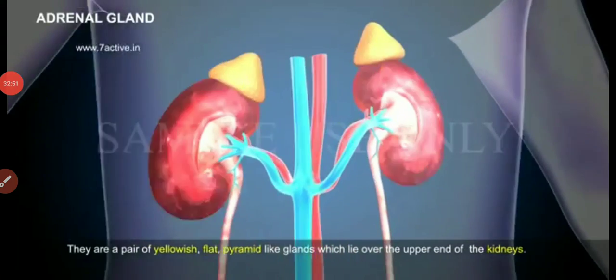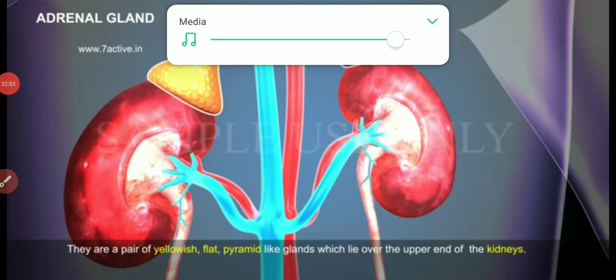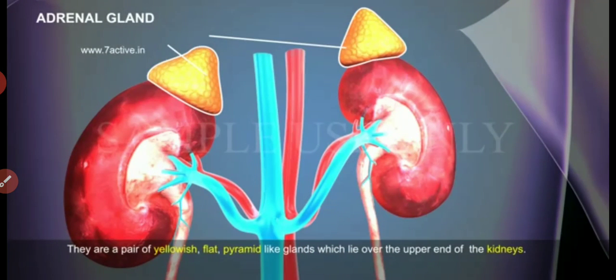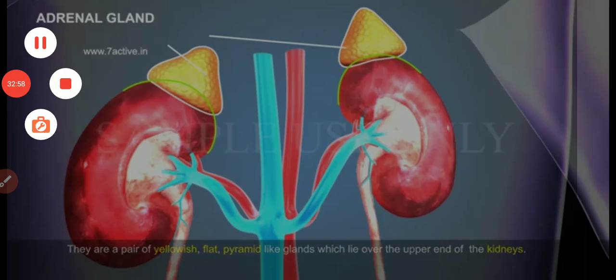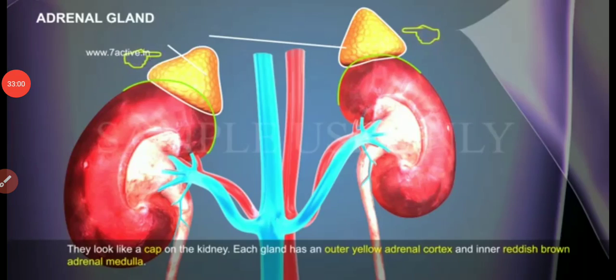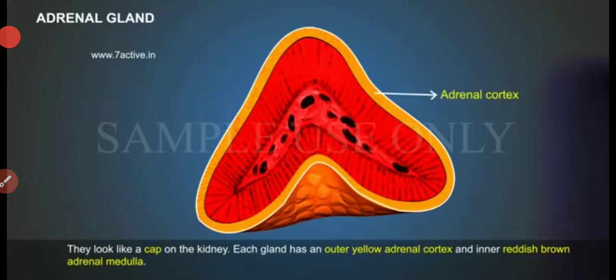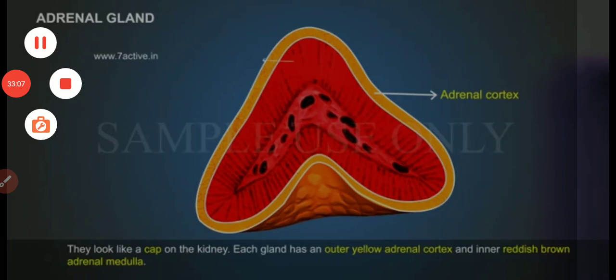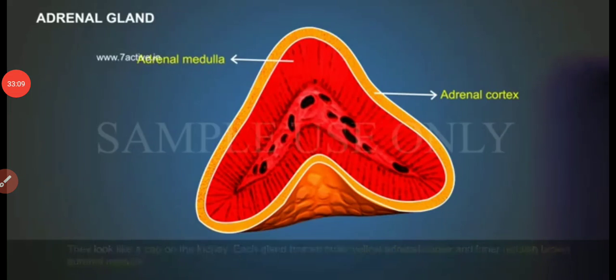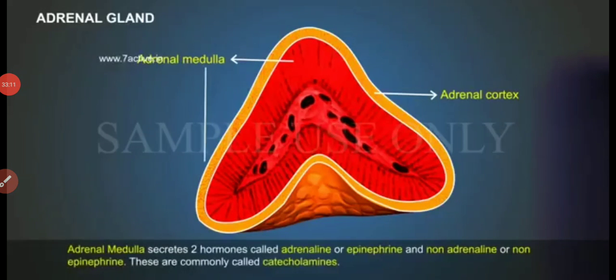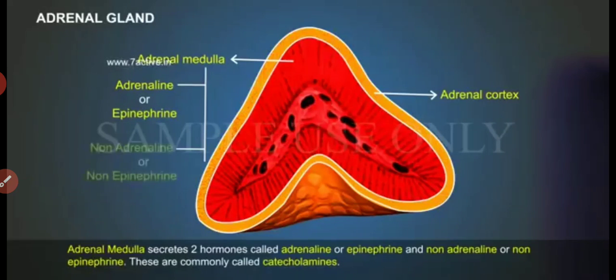They are a pair of yellowish, flat, pyramid-like glands which lie over the upper end of the kidneys. They look like a cap on the kidney. Each gland has an outer yellow adrenal cortex and an inner reddish-brown adrenal medulla. Adrenal medulla secretes two hormones called adrenaline or epinephrine and noradrenaline or norepinephrine.